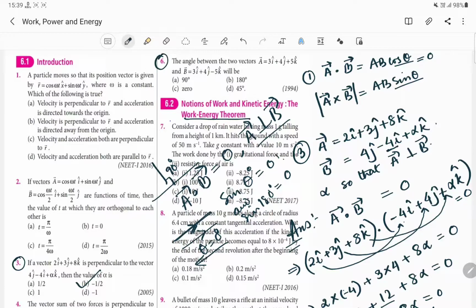How to find out the angle between two vectors? We can find it with the help of two concepts: from the dot product we can find the value, and from the cross product also we can calculate the angle between the two vectors. Anyway, let us do the easiest one.